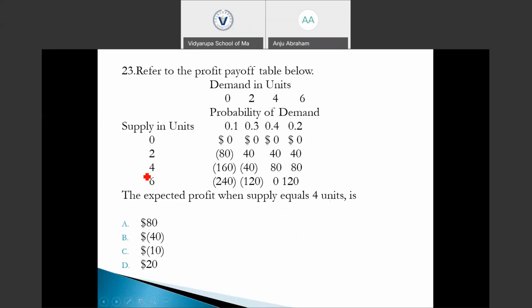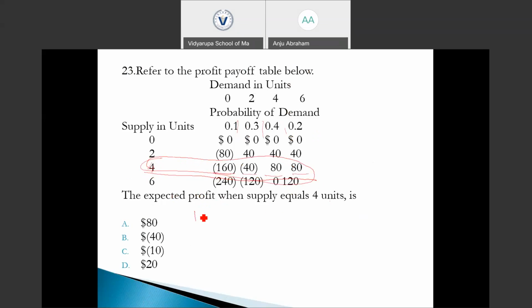When the supply equals 4 units, what is the expected profit? We just need to multiply these expected payoffs with their respective probabilities in order to find the expected profit.